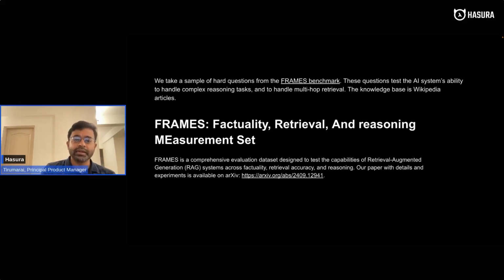It has about 800 questions on the Wikipedia domain. Ideally, all questions in FRAMES can be answered by looking at some articles on Wikipedia. And the questions are very interesting. It's not straightforward, like asking for a simple fact. There's a lot of reasoning involved, reasoning over multiple articles and so on and so forth. So it's a complex benchmark.